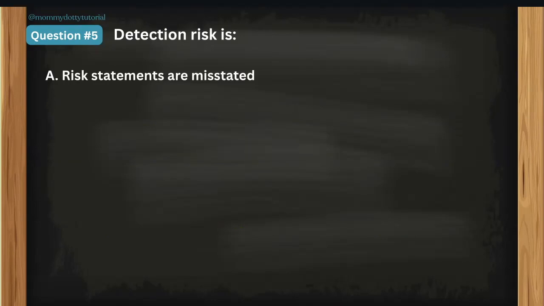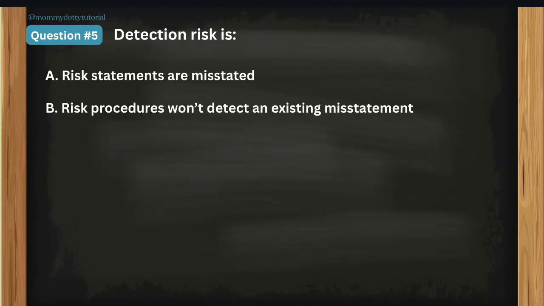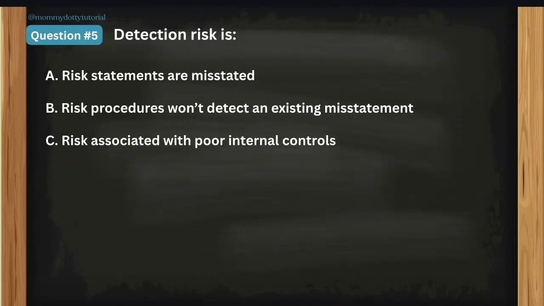Okay, let's go to question number 5. Detection risk is A, risk statements are misstated. B, risk procedures won't detect an existing misstatement. Letter C, risk associated with poor internal controls. And letter D, industry inherent risk. You may pause this video to think.